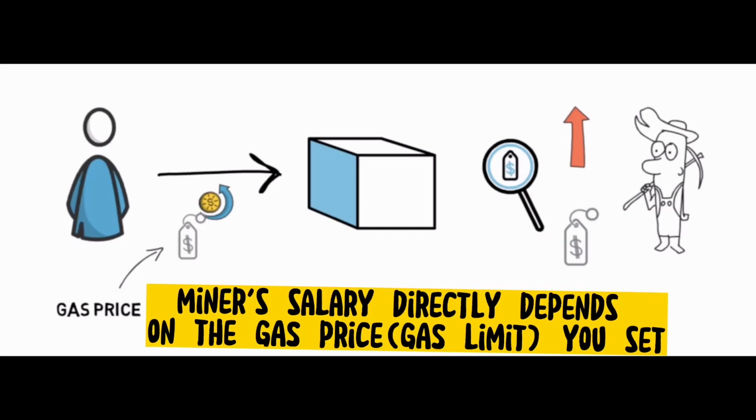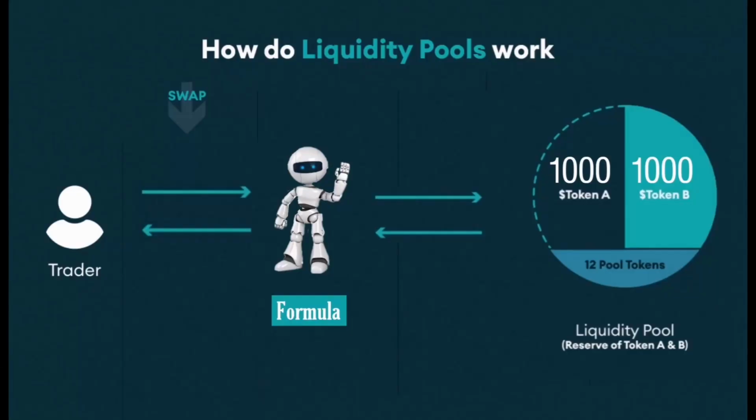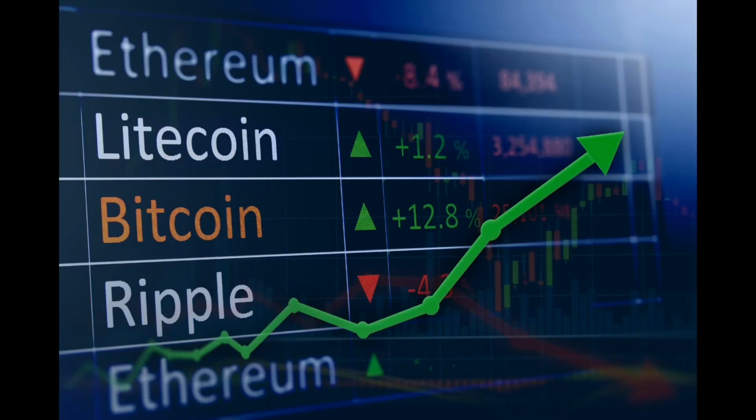If the gas price is set too low, then such a transaction may wait for its turn indefinitely, because the choice is made by the principle of tender. The highest bidder is the first to be served. As a result, the price within the pool changes depending on demand, differs from the market price and may change every second.